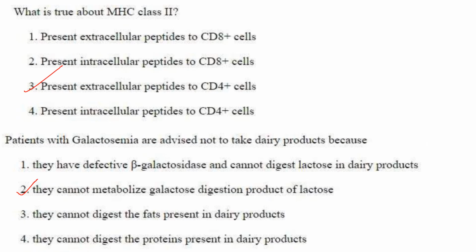Then next one. What is true about MHC class 2? So MHC class 2 presents extracellular peptides to CD4 plus cells, that is your T helper cells. So the answer here is option 3, whereas MHC class 1 presents peptides from intracellular sources to CD8 plus T cells, that is TC cells.